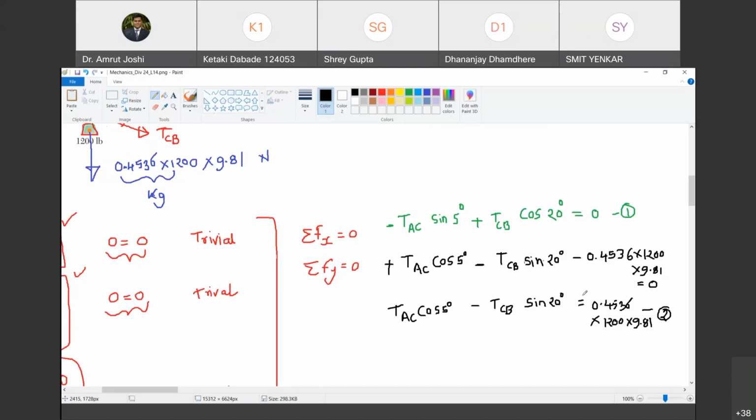Now let us go to the second equation. Second equation, cos 5 degree. Then next is minus sine 20 degree. And the right hand side is 0.4536 multiplied by 1200 multiplied by 9.81.